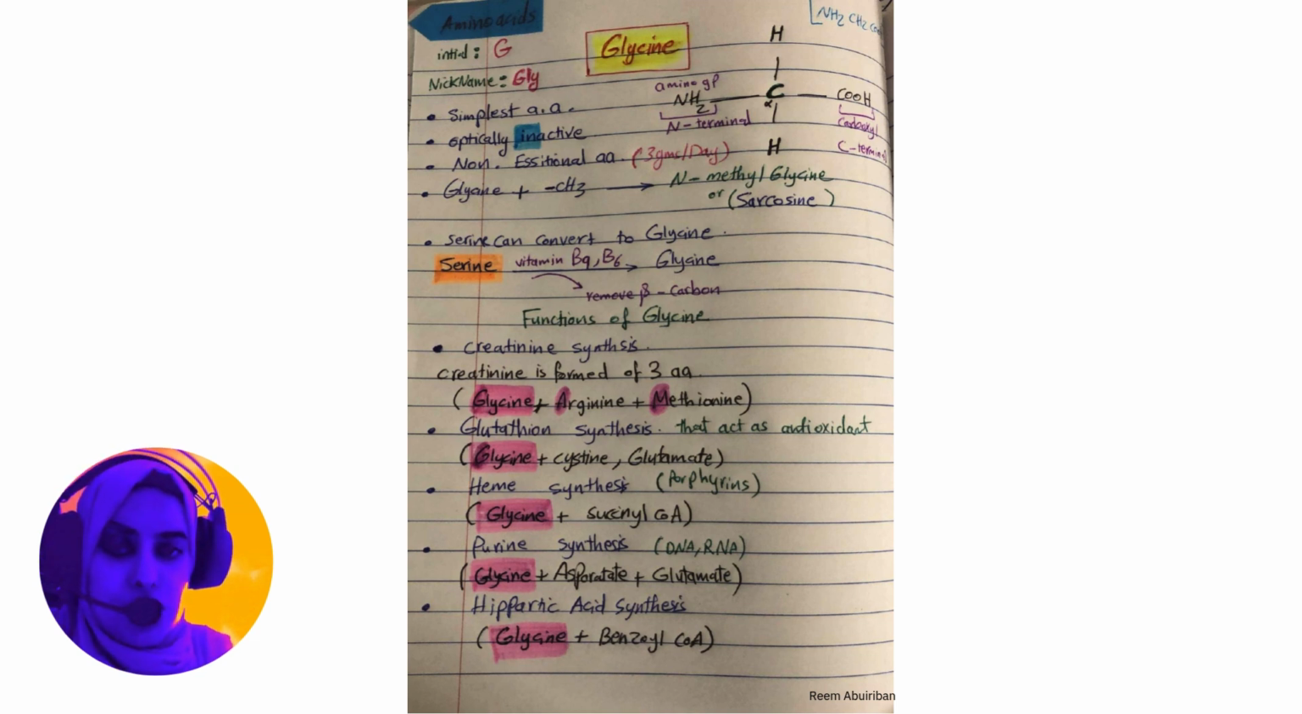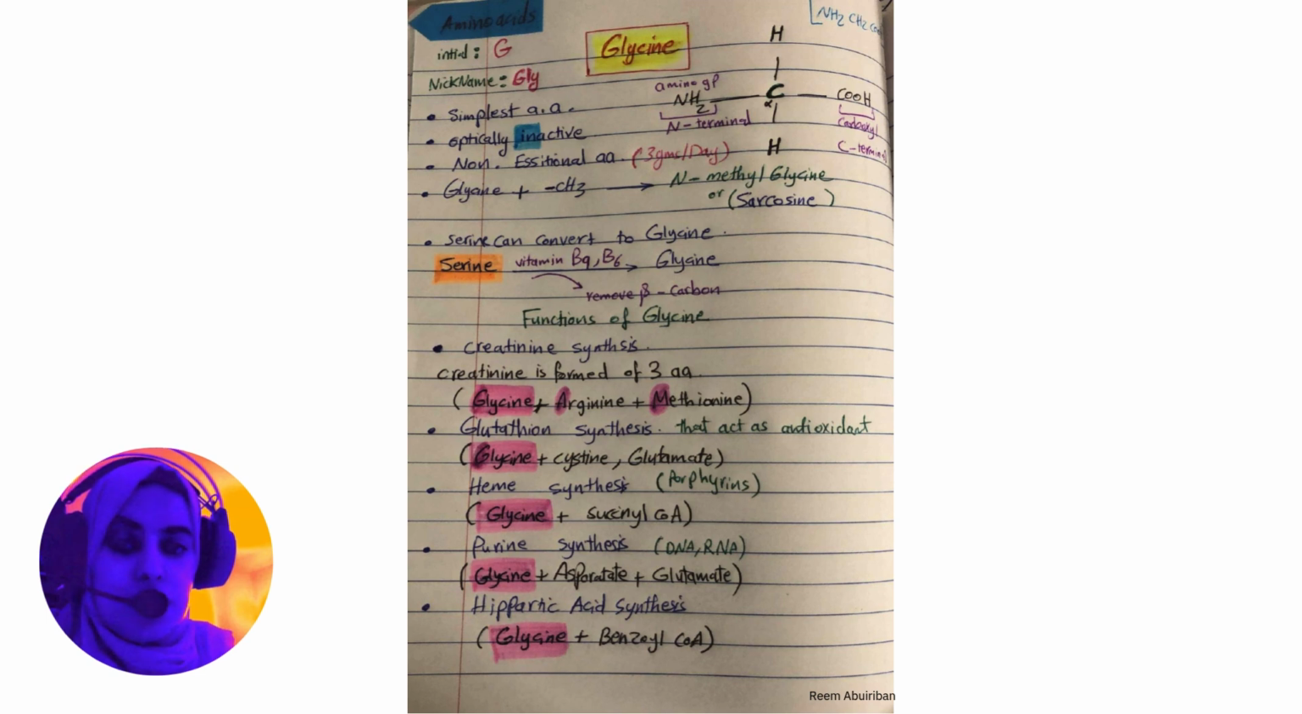Its initial, that means the first letter of it, is G, and that depends on the pronunciation of glycine. So we say glycine, the initial is G, and the abbreviation is Gly. So again, it's the simplest amino acid. The other thing is that it is optically inactive. Inactive means we can see it's inactive, but when it's combined with other compounds, then it becomes active. But optically, it's inactive.